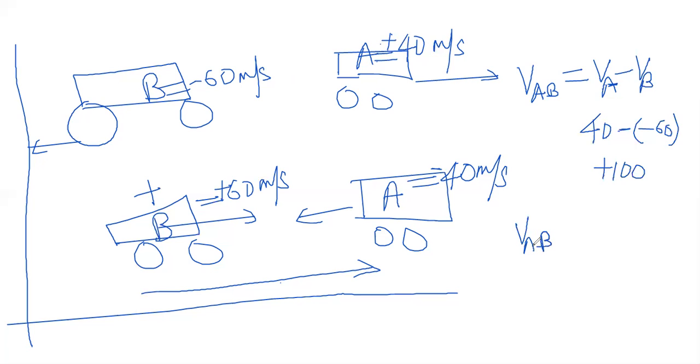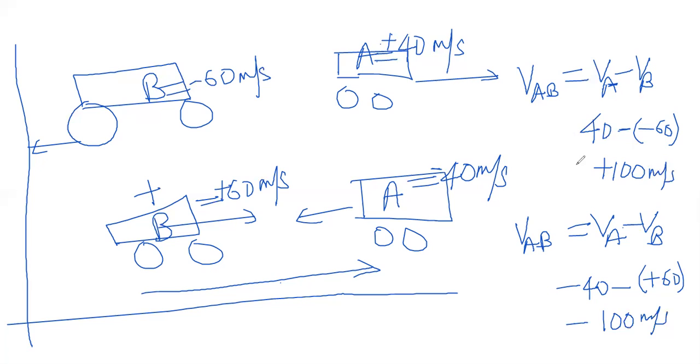Similarly, what would this VAB be in this situation? Let us take VAB, VA minus VB. What would that be? VA is negative, minus VB is positive, but here there is a negative. So what would the answer be? No problem, still time is there. Minus 100 meters per second. So what does this minus and plus suggest we should understand? For this person in the bus A, how would this B appear? It would appear 100 meter per second positive, means this backward direction, but 100 plus 100, for this person it will be minus 100. Is it understood?